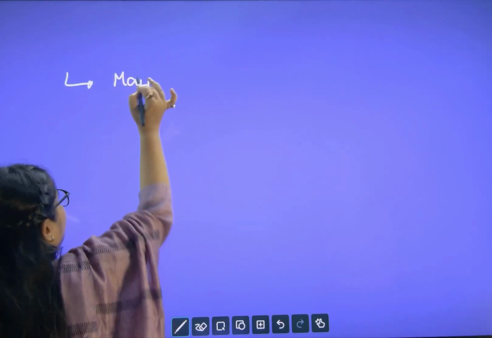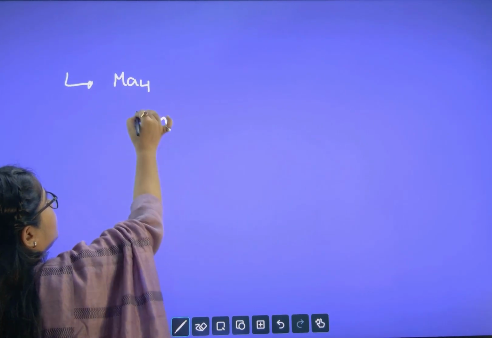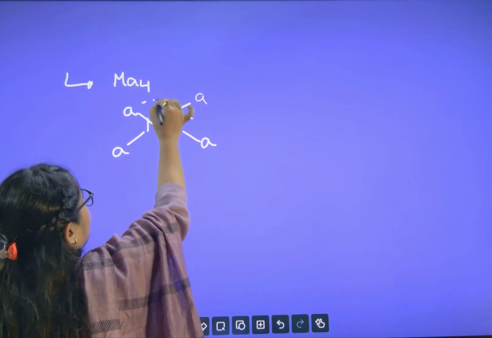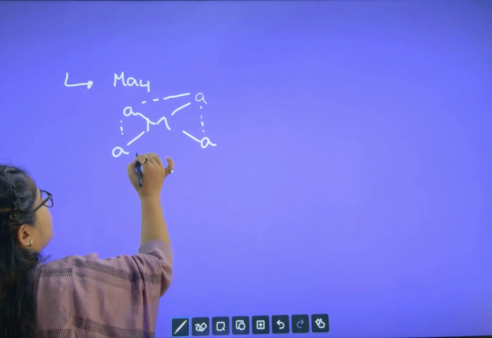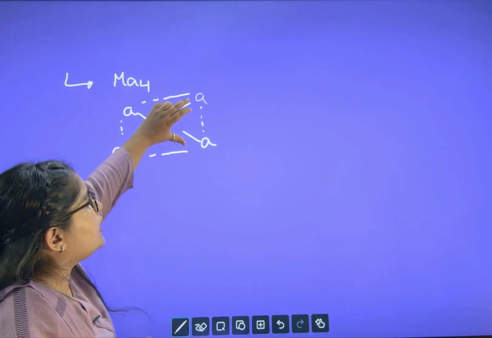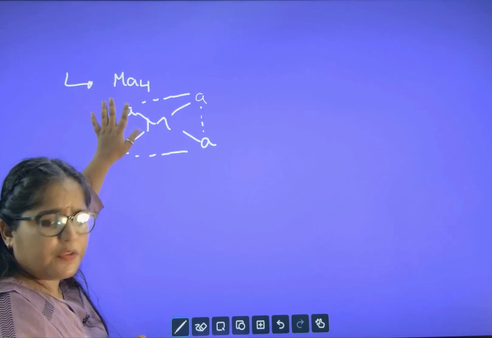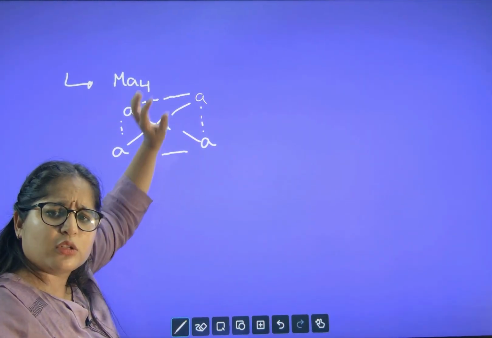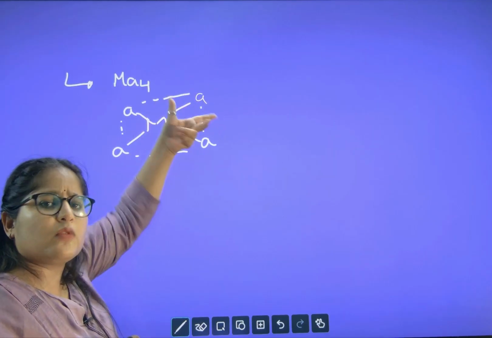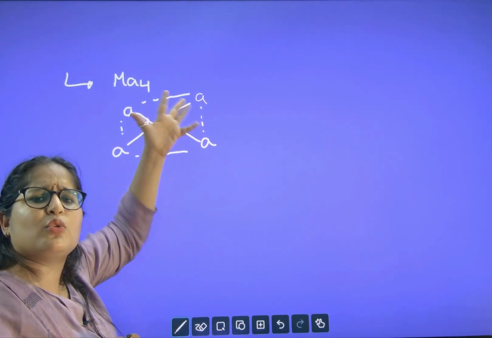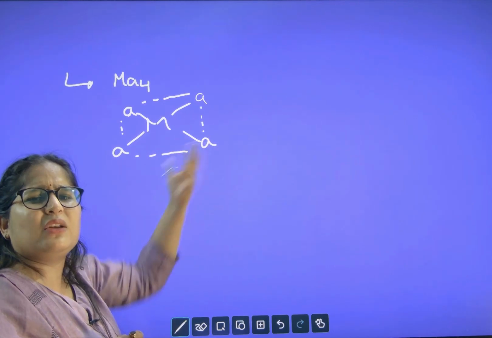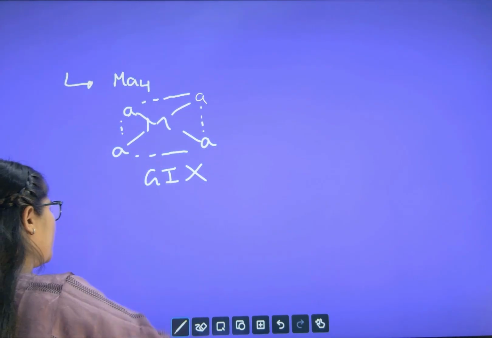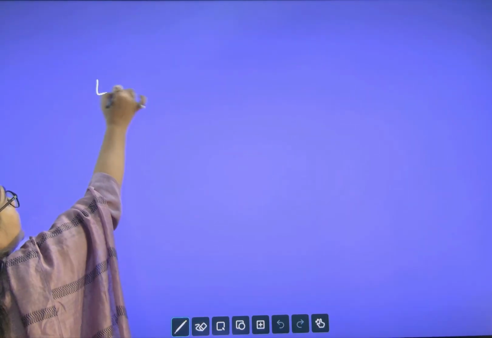MA4. If I am drawing the diagram, it will be A, A, A and A. Now if you fix this and shift it, after shifting also, what will you see? Again A, same, no change. When there is no change, then no GI. We will say it is waste, no GI. After that, what is the next case?